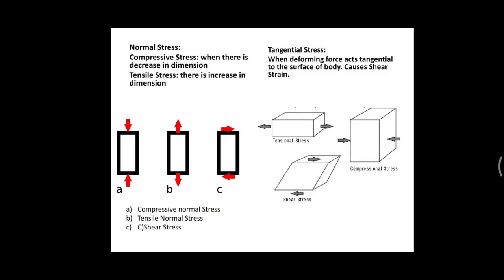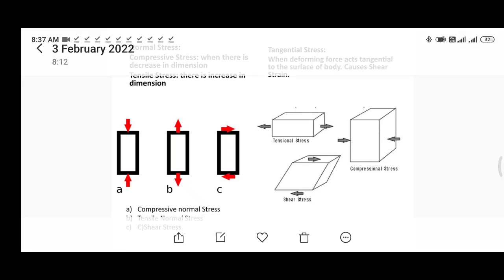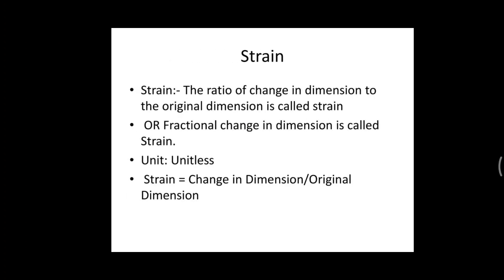Now let us come to the strain. Strain is the ratio of change in dimension to the original dimension. As you exert a deforming force, there will be a change in the dimensions of a particular solid body.